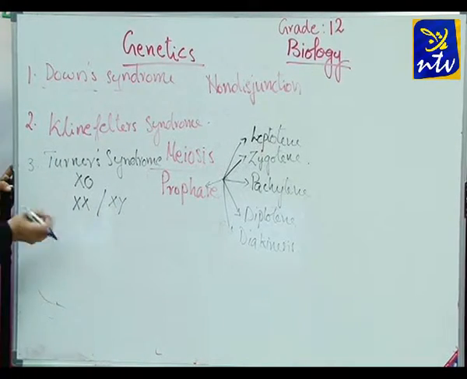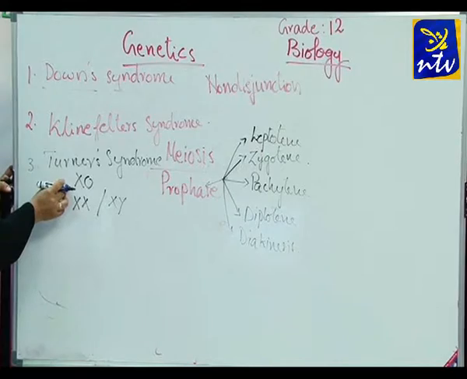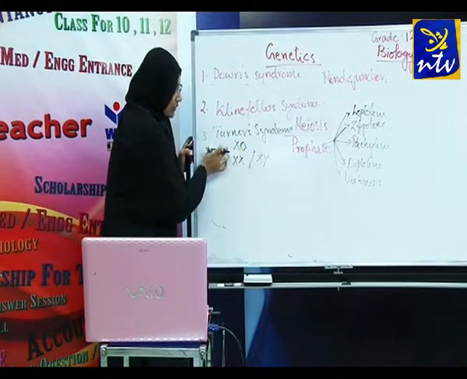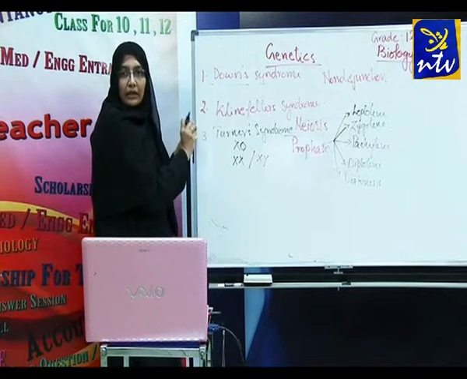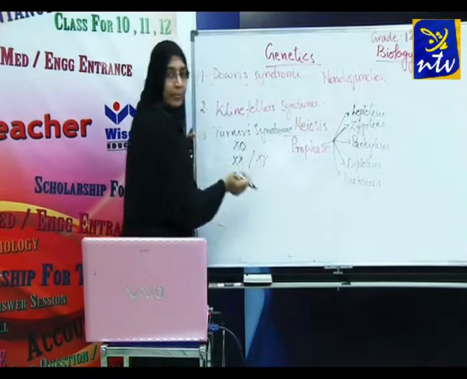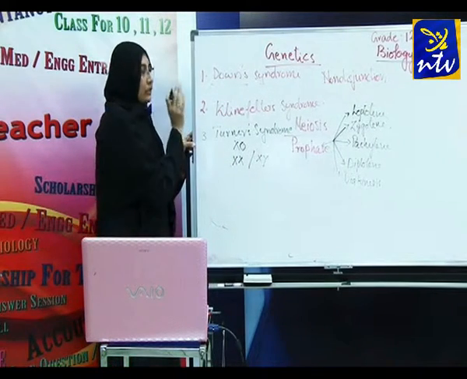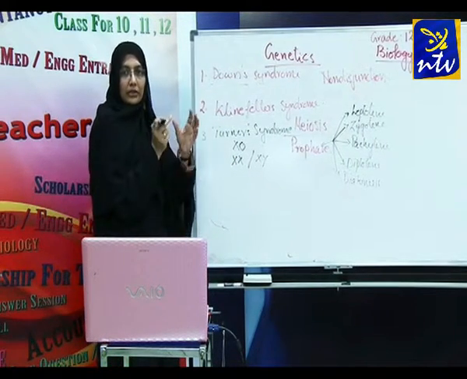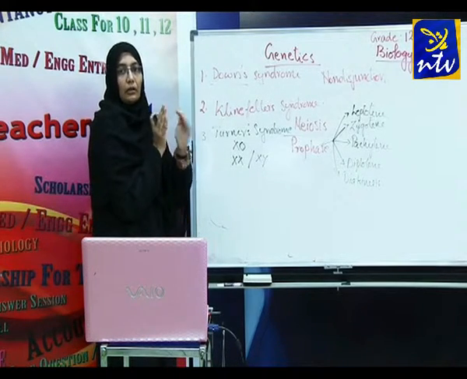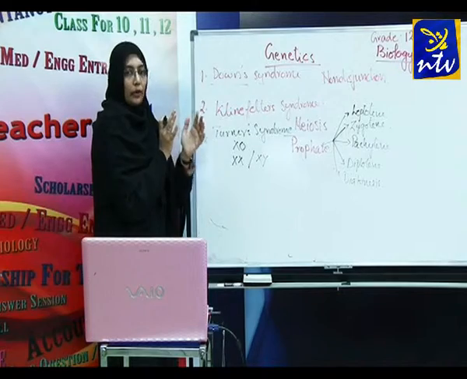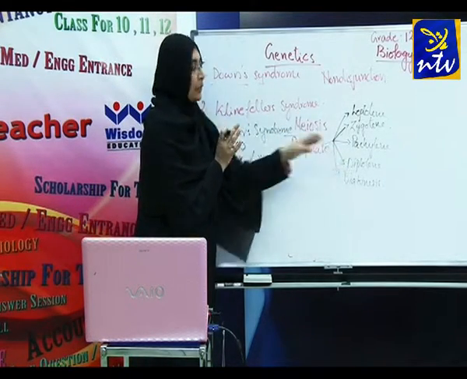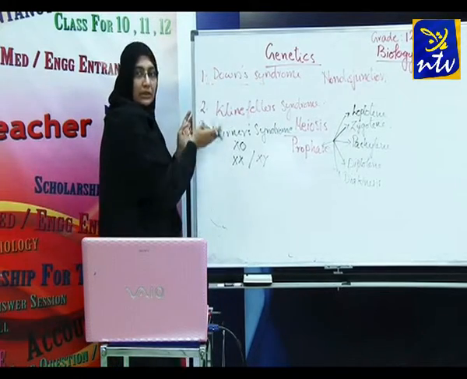Instead of that, we are having only what? X0 condition. So what is the genetic reason behind this? The genetic reason is non-disjunction. Hope this is clear to you. This is very important. What is non-disjunction? Non-disjunction is the failure of separation of homologous chromosomes during metaphase 1 of meiotic cell division. So we have discussed the genetic syndromes.